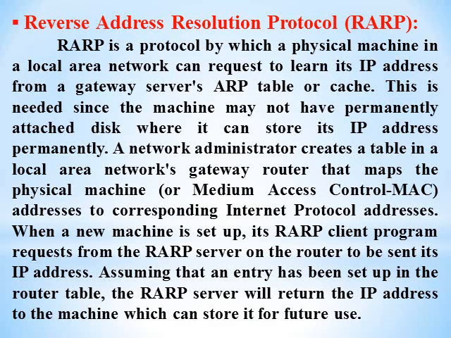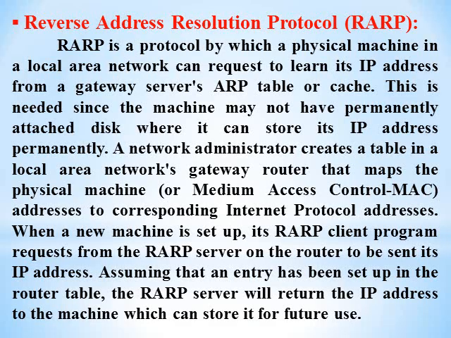When a new machine is set up, its RARP client program requests the RARP server on the router to send its IP address. Assuming that an entry has been set up in the router table, the RARP server will return the IP address to the machine, which can store it for the future. So this is about RARP.